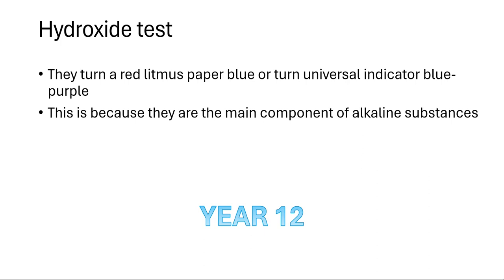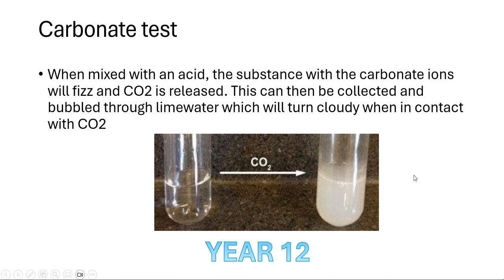Hydroxide tests: they turn red litmus paper blue or turn universal indicator blue-purple, because they are the main component of alkali substances. Carbonate test: when mixed with an acid, a substance containing carbonate ions will fizz, and CO2 will be released. It can be collected and bubbled through limewater, which will turn cloudy on contact with CO2.